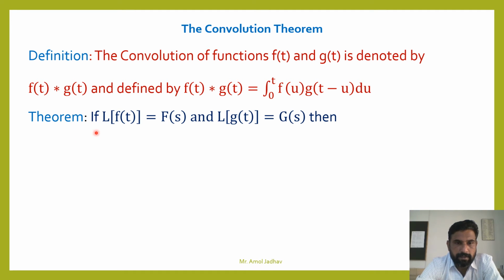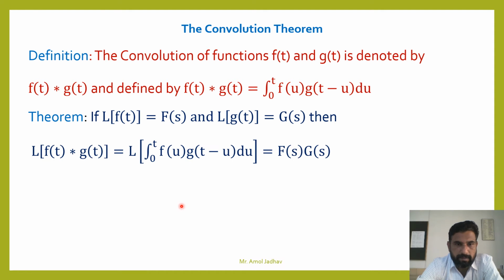Theorem: if the Laplace transform of f(t) equals F(s) and the Laplace transform of g(t) equals G(s), then the Laplace transform of the convolution, f(t) star g(t), equal to the Laplace transform of the integral of f(u) g(t minus u) du, equals F(s) into G(s).